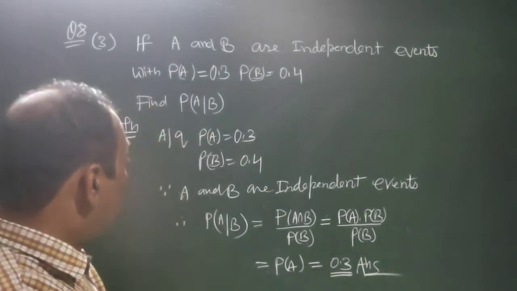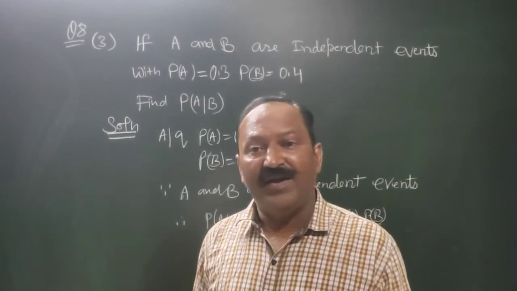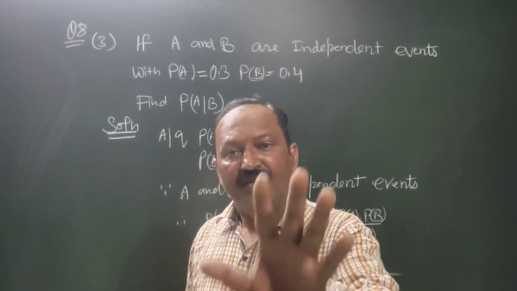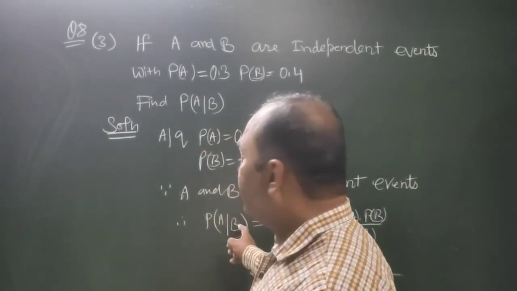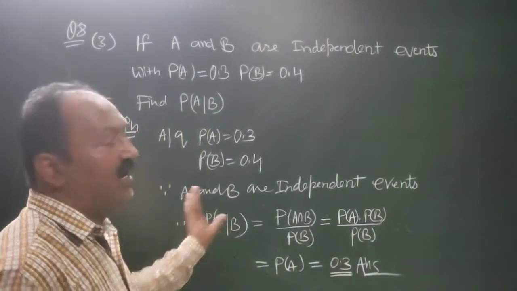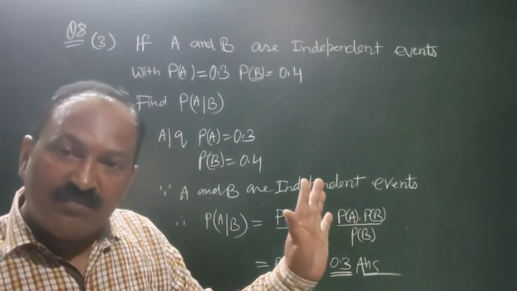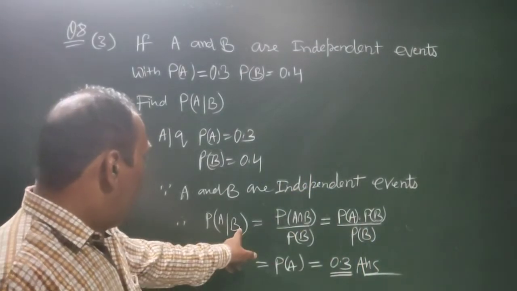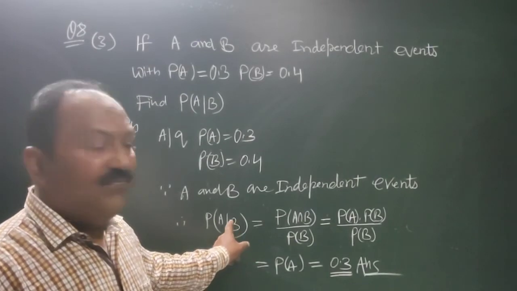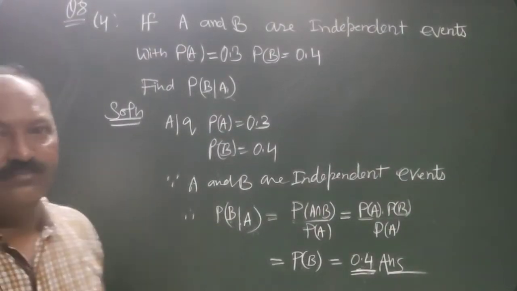If they are independent, then the conditional probability of A conditional B will be the same as the probability of A, because there is no effect of the probability of B if they are independent. P of A conditional B will be equal to P of A.